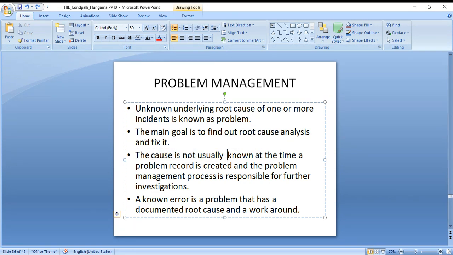The cause is not usually known at the time a problem record is created, and the problem management process is responsible for further investigation. You do further investigation in order to fix it. So this is just, I would say, an example I have given.